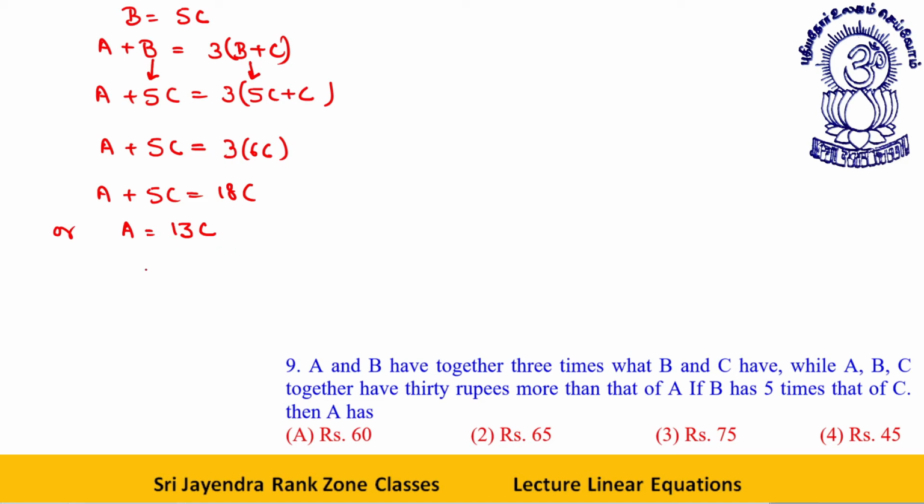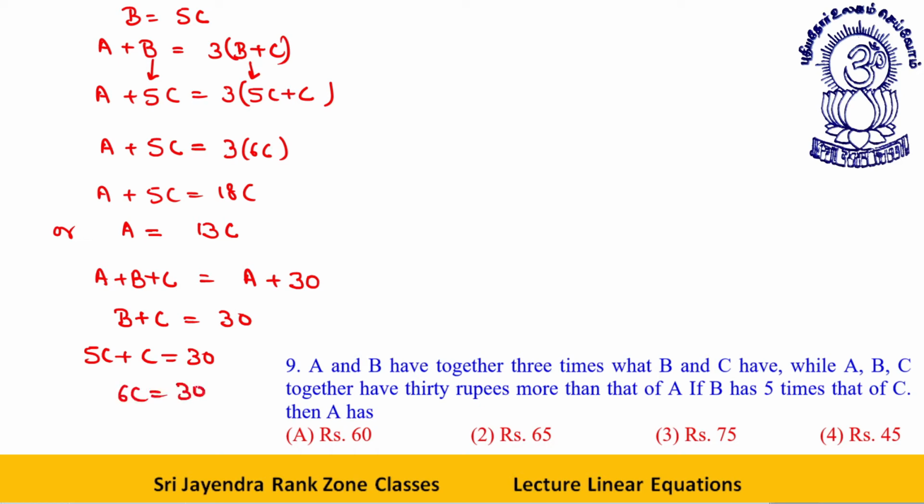Clear? Now, while A, B, C together have 30 rupees more than that of A. What is given: A plus B plus C is equal to A plus 30 rupees. From here you got A is equal to 13C. Now let's put everything in terms of C. First of all, B plus C is equal to 30. A and A cancel. 5C plus C is equal to 30. 6C is equal to 30. This implies C is equal to 5.